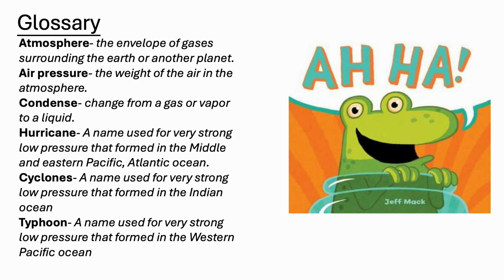A hurricane is a name used for very strong low pressure that forms in the middle and eastern Pacific and Atlantic Ocean. Cyclones are a name used for very strong low pressures that form in the Indian Ocean. And a typhoon is a name used for very strong low pressure that forms in the western Pacific Ocean.